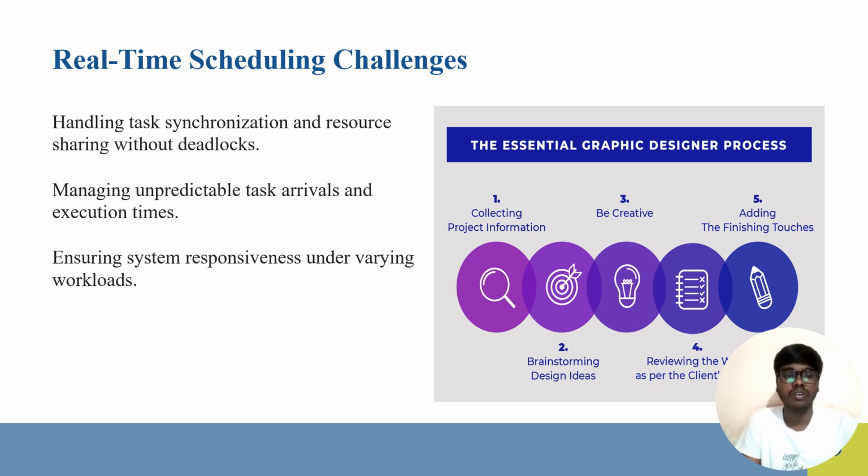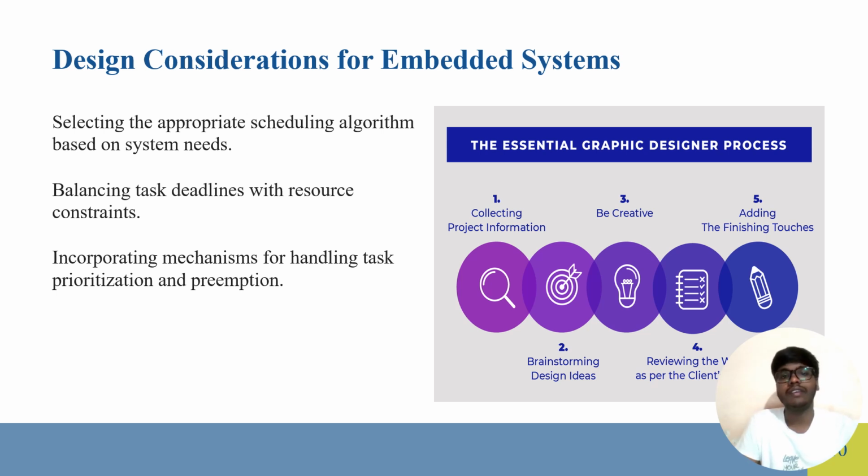And now we see design considerations for embedded systems. Here, selecting the appropriate scheduling algorithm based on system needs, balancing task deadlines with resource constraints, and incorporating mechanisms for handling task prioritization and preemption. These are the design considerations: selecting the appropriate scheduling algorithm and balancing the tasks and deadlines with the resources, which also incorporates handling task prioritization and preemption.